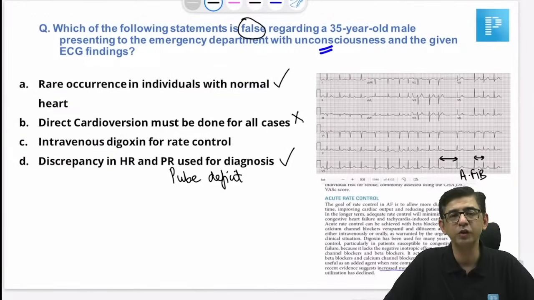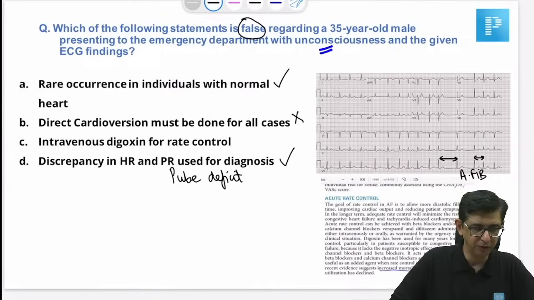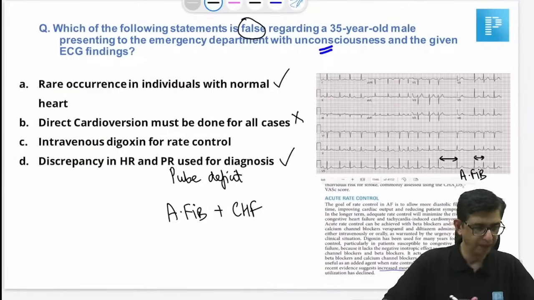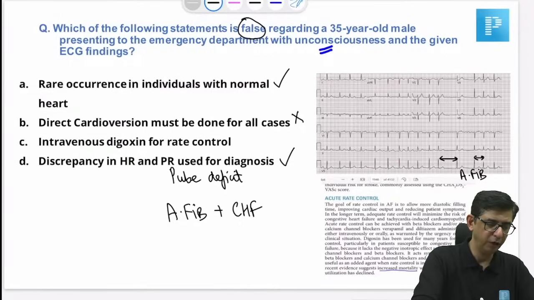And intravenous digoxin is useful for rate control, yes, in a setting of atrial fibrillation with heart failure. Because if it's atrial fibrillation with congestive heart failure, then I cannot be using beta blockers in this patient. So I can be using digoxin. Okay. Cardioversion required in all of these cases.